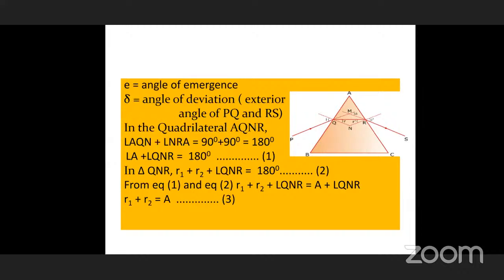Therefore, you can equate the LHS sides. So equation 2 is equated to the first equation. Therefore, R1 plus R2 plus angle QNR is equal to A plus angle QNR. Okay, and here QNR cancels out, so we get another equation: R1 plus R2, the sum of both refracted angles, is equal to the angle of the prism.